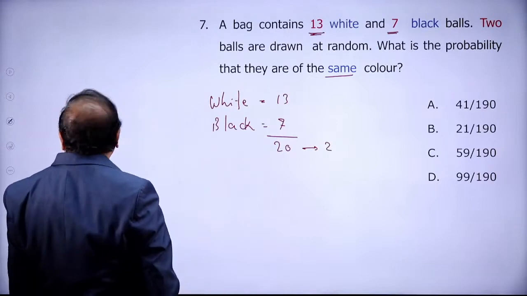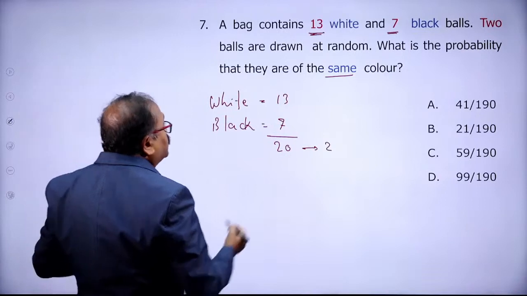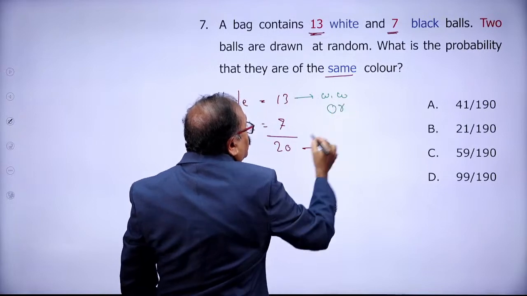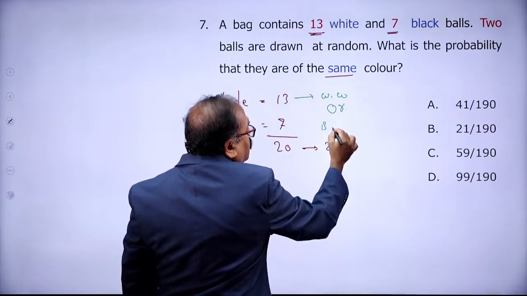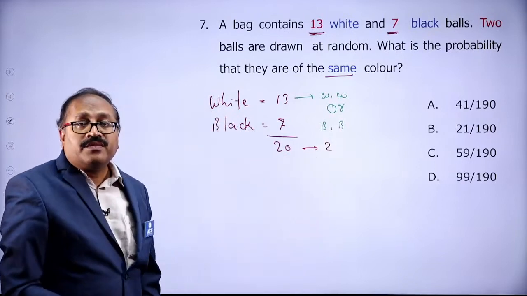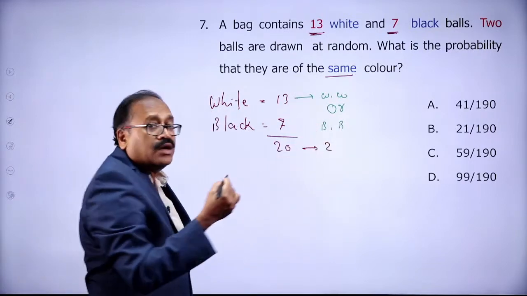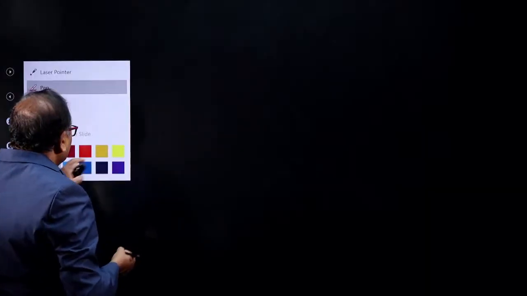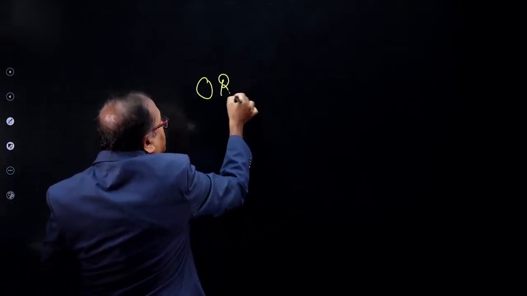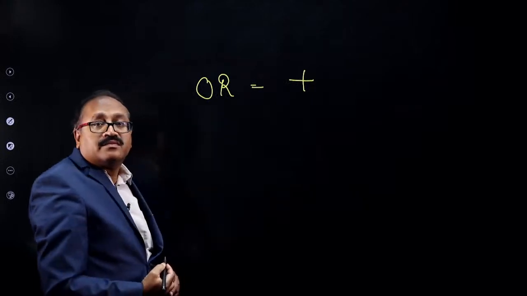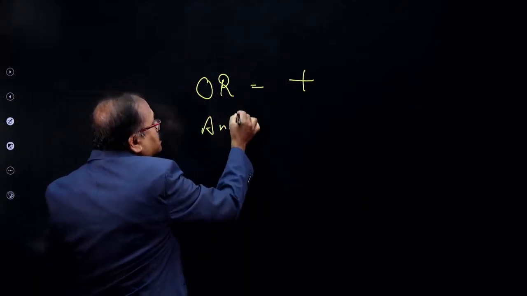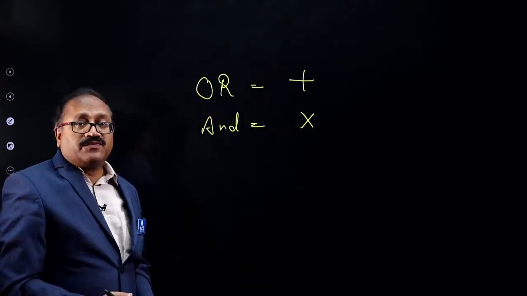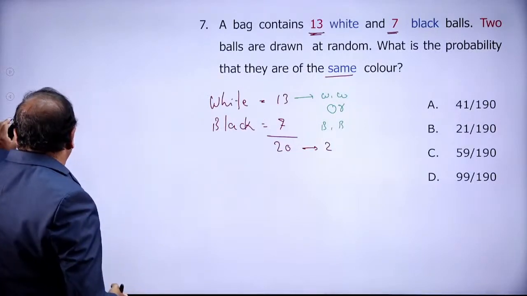So in this case, 2 possibilities arise. Yes, my friends, either they are white and white, or they are black and black, 2 balls. So what is the impact of "or" and "and"? In probability, when "or" is given, the sign we use is a plus. When "and" comes, the sign we use is a multiplication. If you know this basic fact, now you will be able to answer this question.